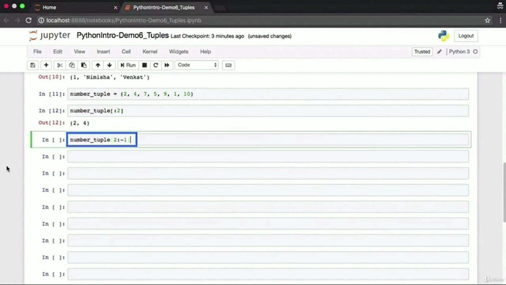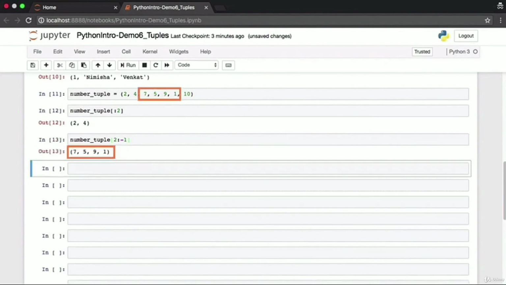The much dreaded negative indices work with tuples as well. Here we want all the tuple fields starting at index 2, going up to the last field represented by -1, but we do not include the last field. So this will give us all numbers starting from index position 2 except the very last number 10.